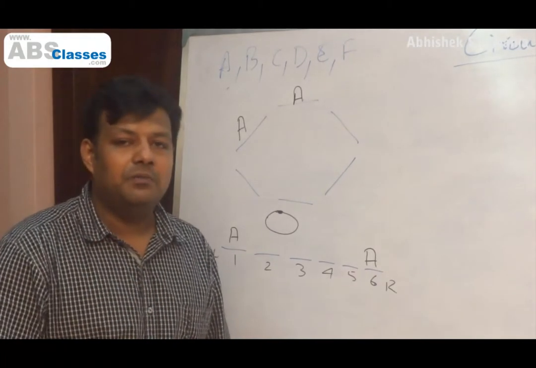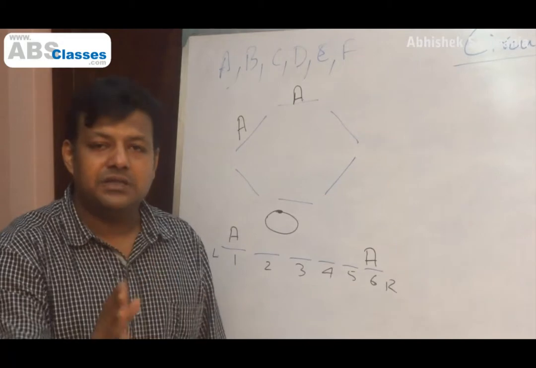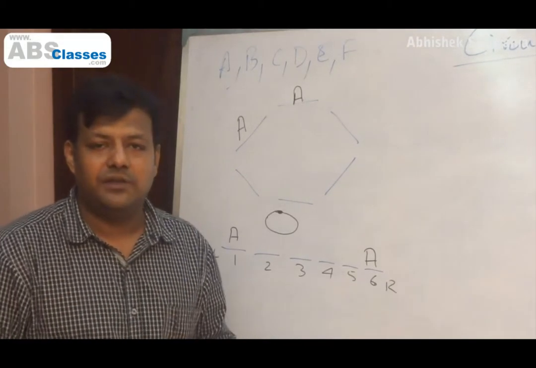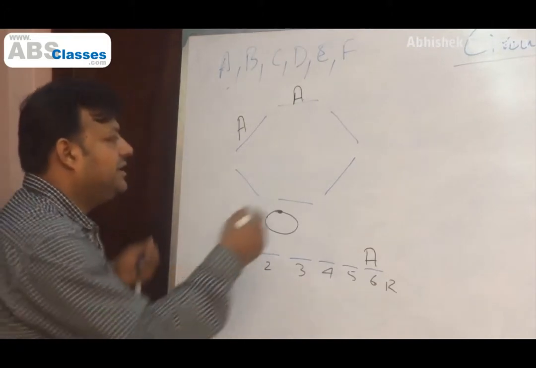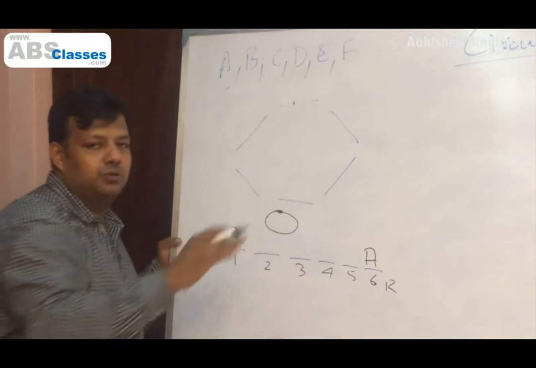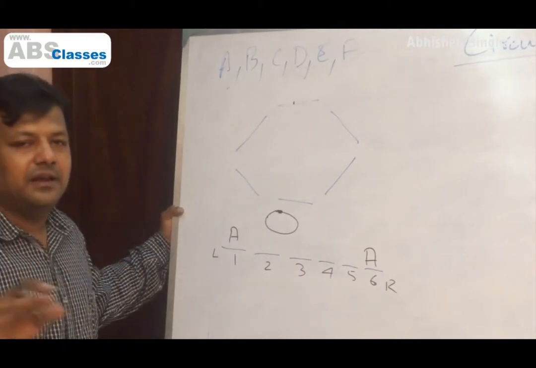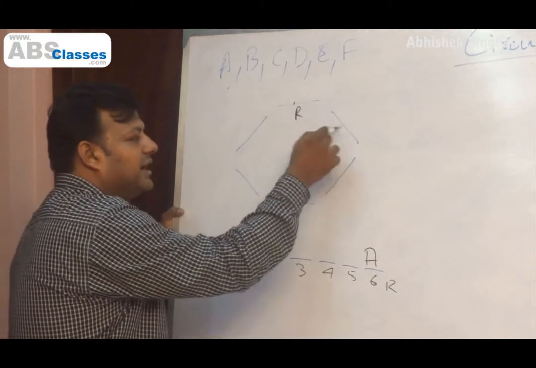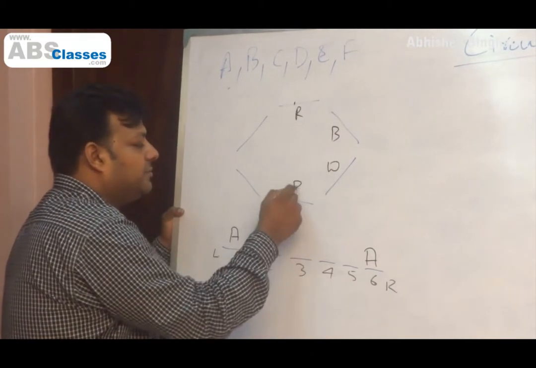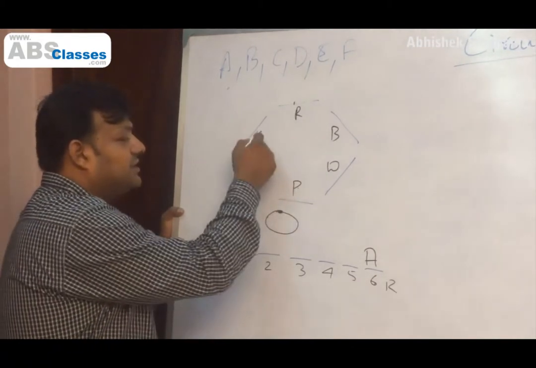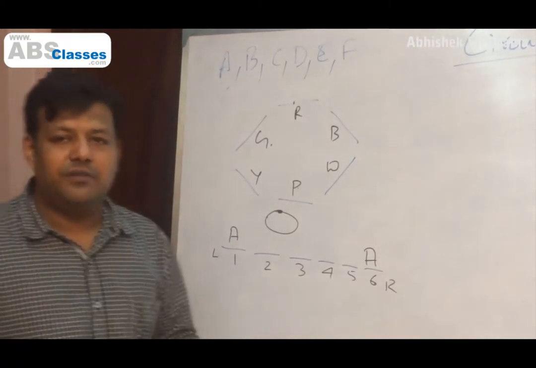Why is that a problem? Because I cannot differentiate one chair from the other visibly. I cannot look and say whether this chair is different or that chair is different. For example, initially we said the chairs are identical to each other in structure, design, style, color, everything. But what if that is not the case? First chair is red, second is black, third is white, fourth is pink, fifth is yellow. I'm running out of colors now. Sixth is green. So there are 6 chairs with all different colors, right?